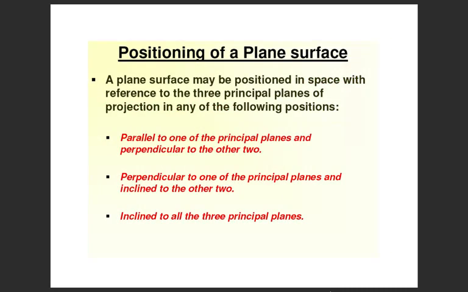So, the positioning of a plane surface. A plane surface may be positioned in space with reference to all the three principal planes of projection in any of the following positions: parallel to one of the principal planes and perpendicular to the other two, perpendicular to one of the principal planes and inclined to the other two, inclined to all the three principal planes.